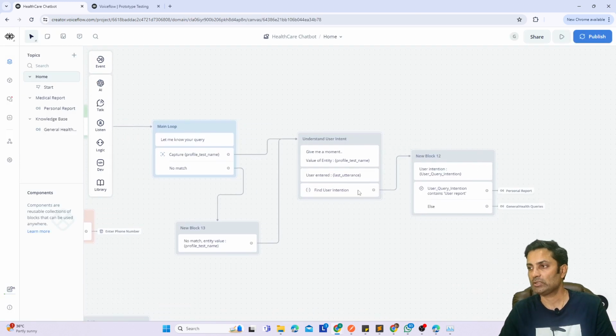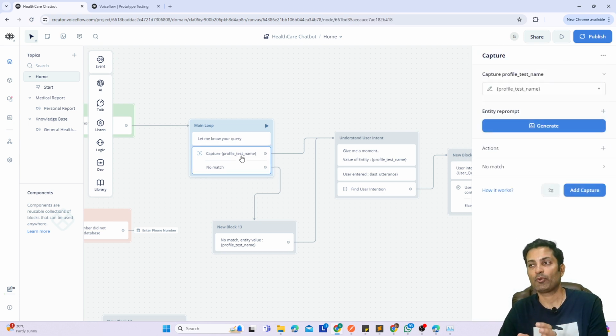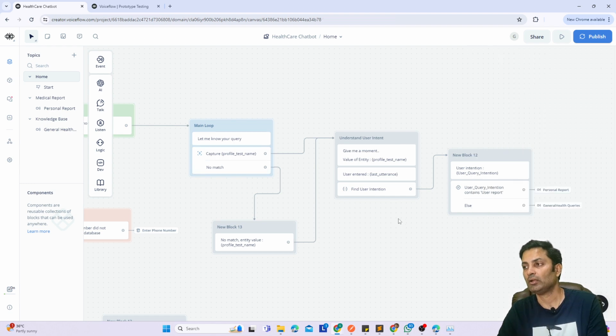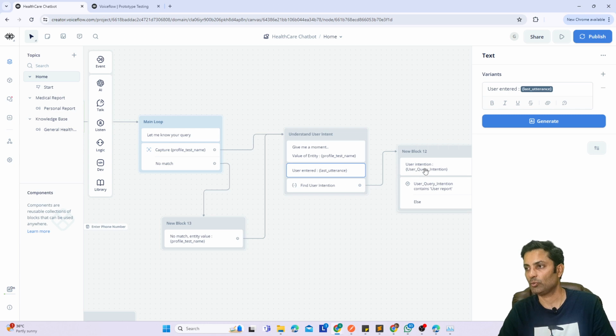In this case it will capture from that information what I say. Let's say I was saying, get me my iron profile report, or get me my renal level test. It picks up the entities, renal, iron, which is the profile test name, and that's what it will give to the next block, which is understanding user intent. So once we have understanding user intent, let me show you what happens.